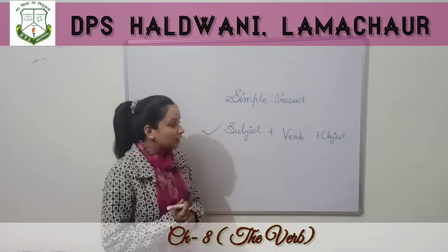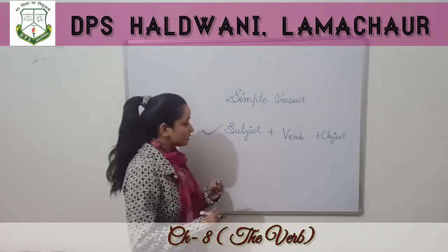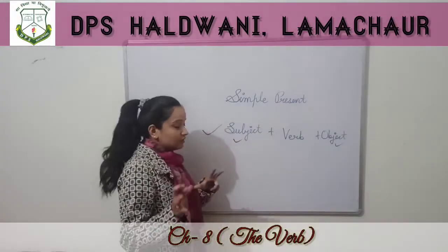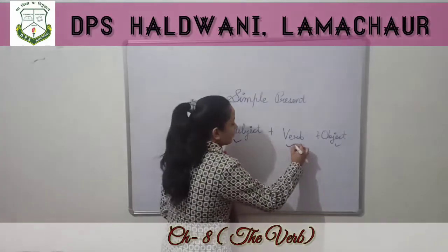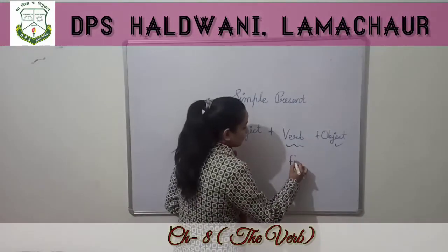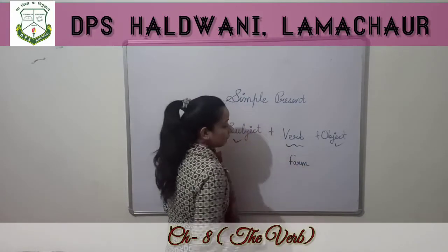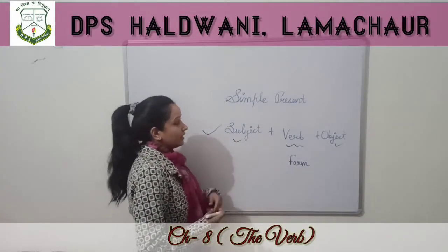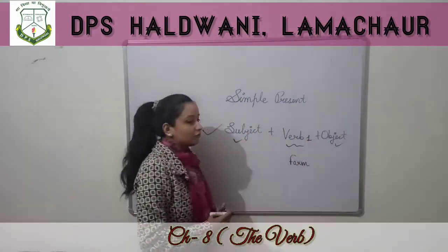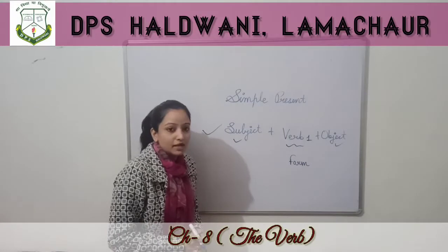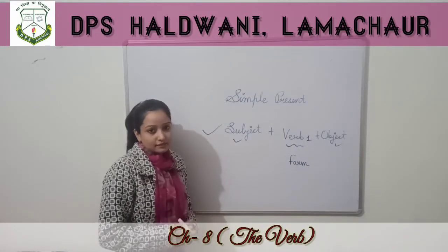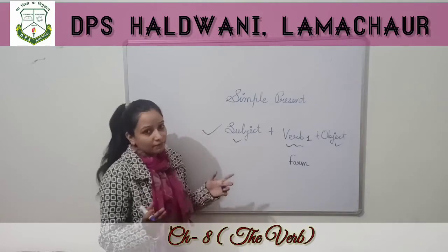It is very simple, no need to worry. The thing is, subject will be same, object will be same. We just have to change the verb. And what we have to change in verb? The form of verb. In simple present tense we use first form of verb, that is also called the base form of the verb, like eat, dance, play, many more are there.